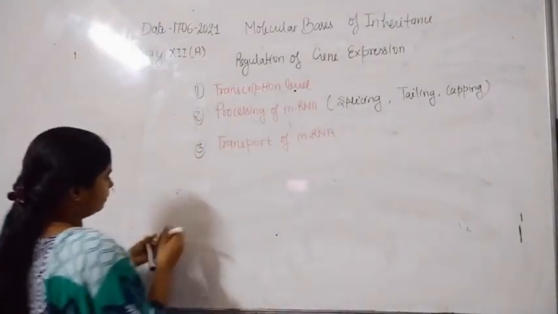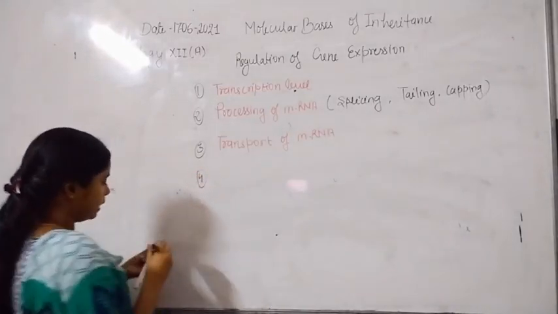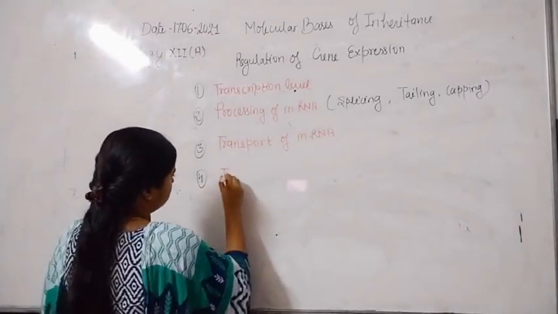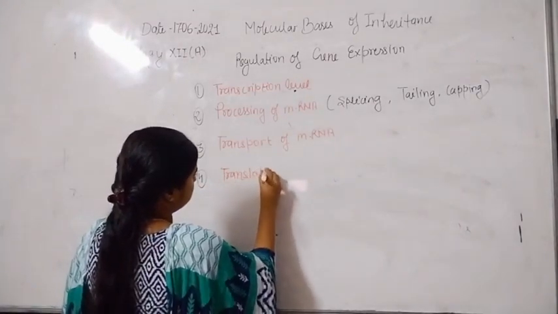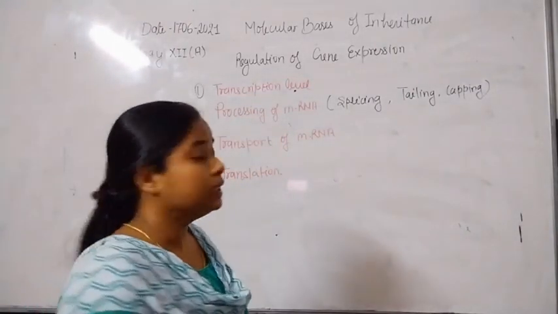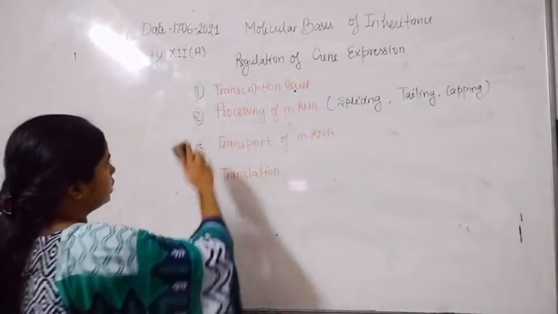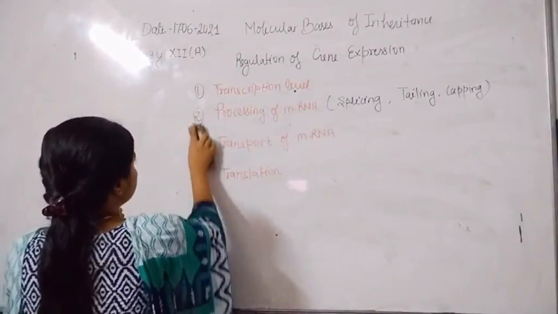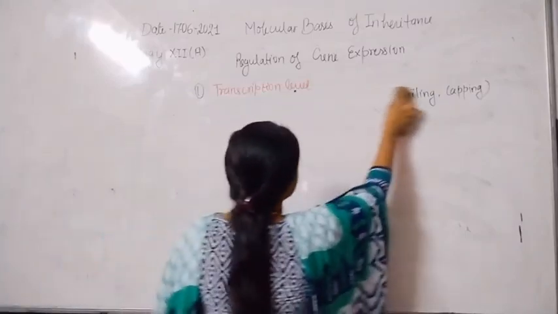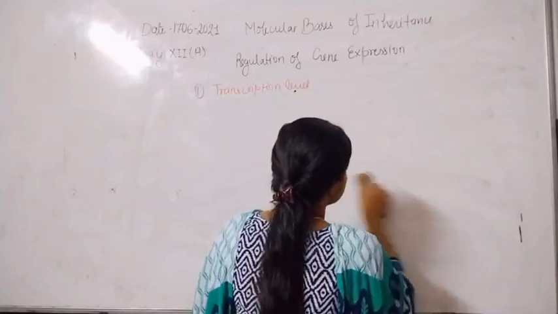Now the fourth step is translation, and this is the final step. At the transcription level, with the participation of RNA polymerase, the codes which are present on DNA get copied onto the mRNA for translation, so that the protein gets synthesized.